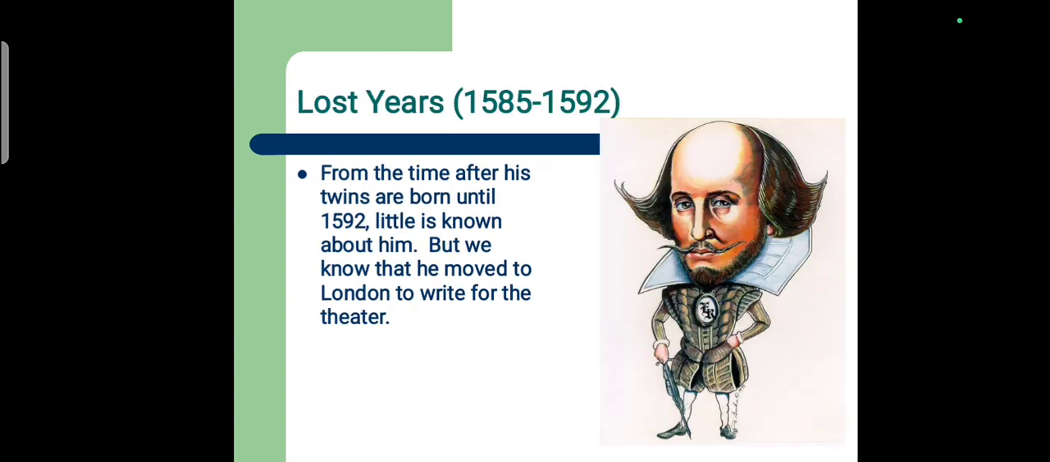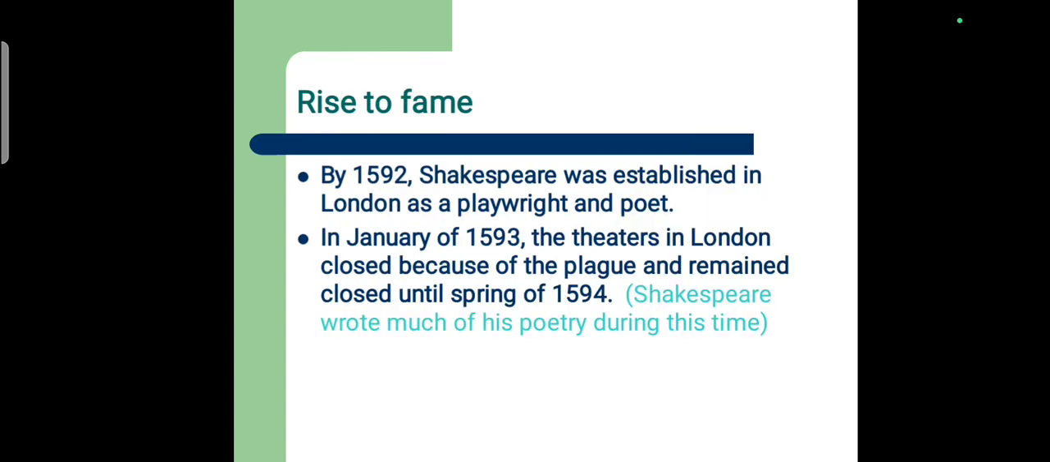From the time after his twins were born until 1592, little is known about him, but we know that he moved to London to write for the theatre. By 1592, Shakespeare came into limelight and established himself in London as a playwright and poet. In January of 1593, the theatres in London closed because of the plague and remained closed until spring of 1594. Shakespeare wrote much of his poetry during this period.